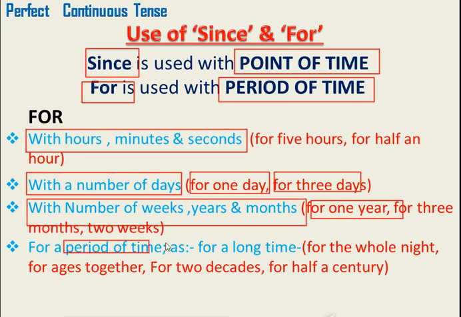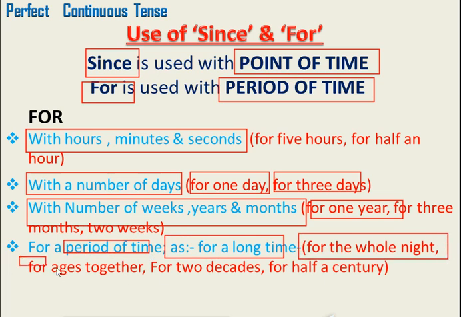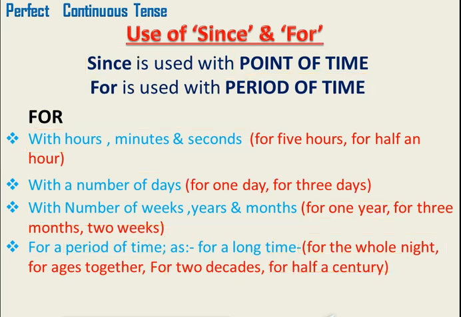And for again is used with period of time. With period of time for a very long time, such as you can see here, for the whole night, for ages together, for 2 decades and for half a century, for a long time. Whenever we are talking about long time, we can use for in that case.